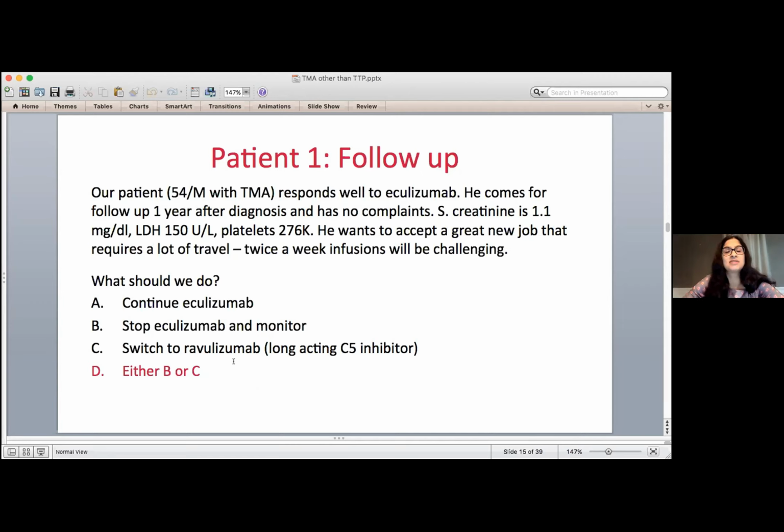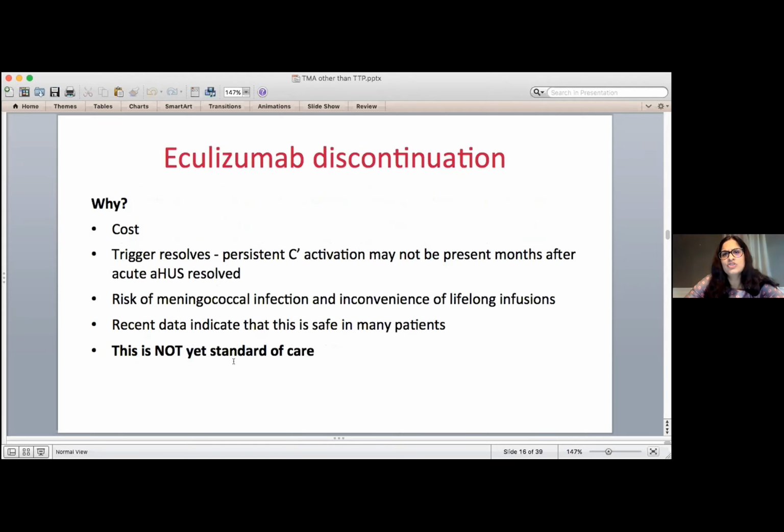Continuing eculizumab is certainly an option, but if he doesn't want it, that's not great. We have to make decisions that are congruent with our patient's interests. So we could either stop and monitor, which is a somewhat new strategy, or switch to the longer acting, so he only has to come once every 2 months rather than every 2 weeks. So why would you think about stopping treatment? The number one reason, unfortunately, in this healthcare environment is cost.